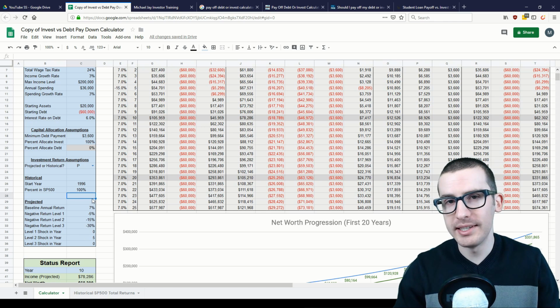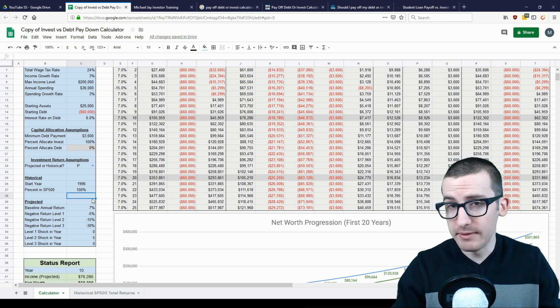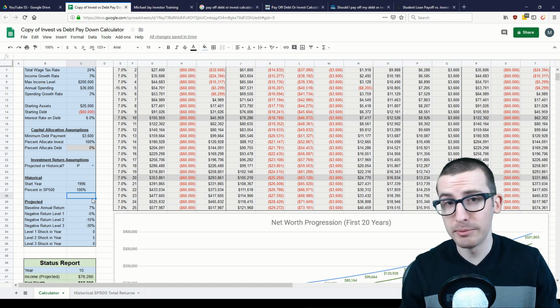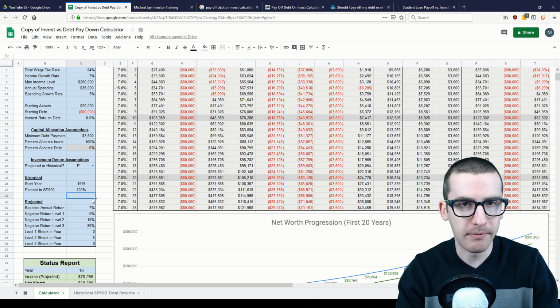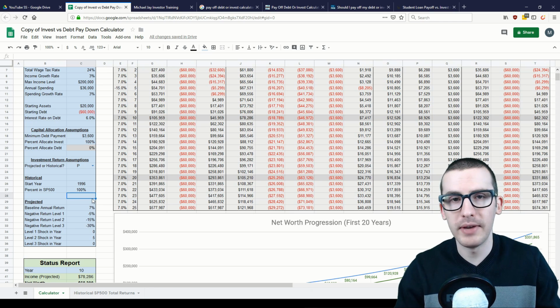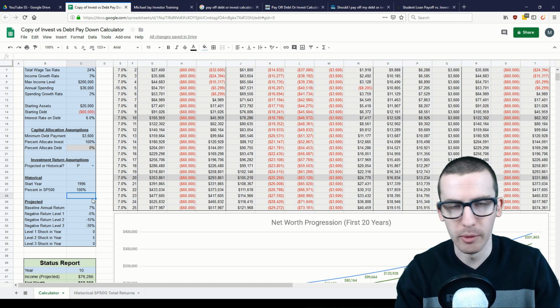The reason for this is that if markets are good, you're not going to run into financial troubles either way. If you decide to pay off your debts in that case, well, you may miss out on some of those high investment gains, but you will become debt-free much sooner. And in good times, if you invest, your returns will outpace that of your interest rate, and you'll likely end up ahead net worth-wise in the end.